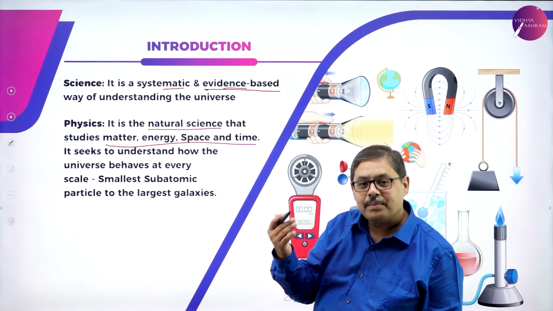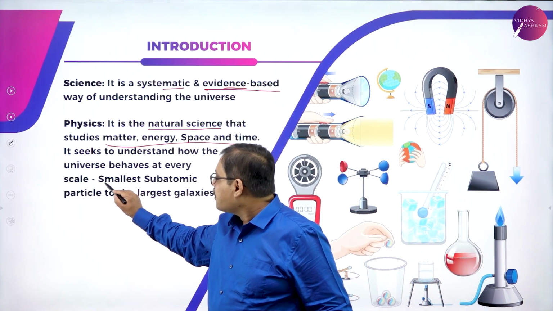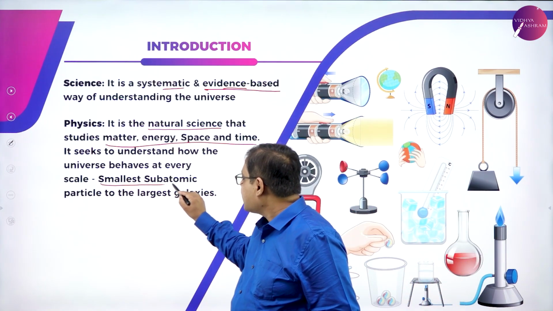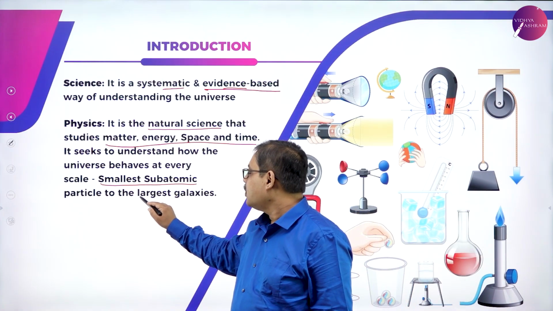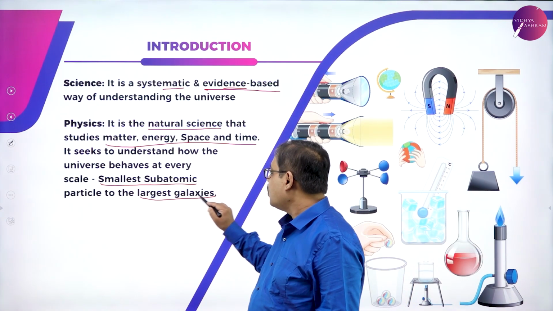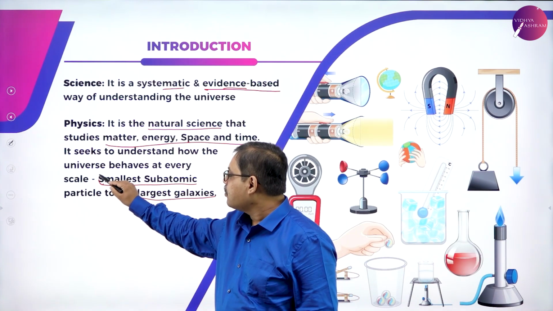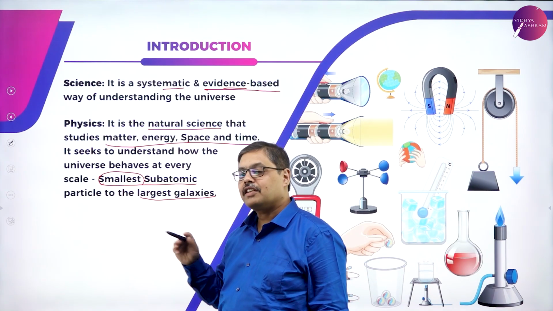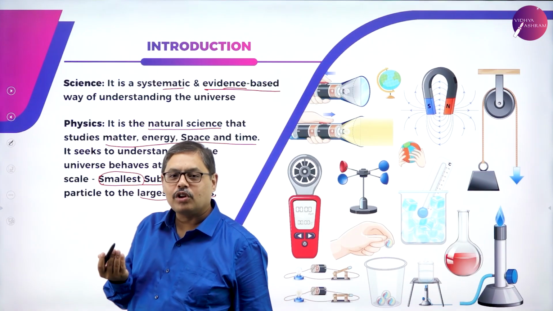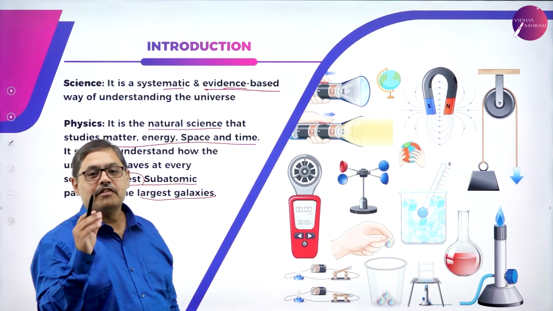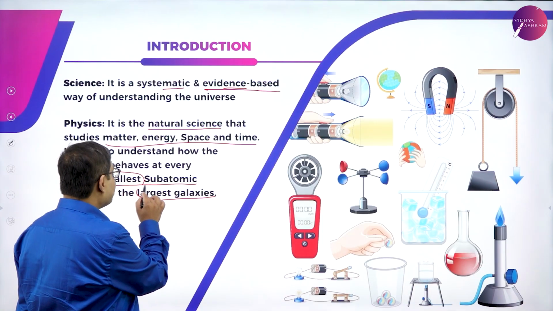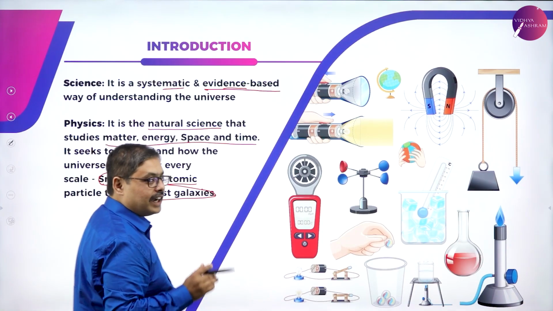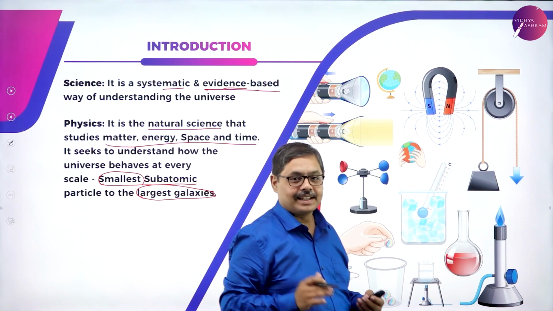Now, what do you understand by scales? It is from the smallest subatomic particle to the largest of the galaxies. Okay? So, you can imagine now that we are starting from a subatomic particle, not even the atom. Whatever is inside the atom, it may be a proton, a neutron or an electron, from that subatomic particle to the largest of the galaxies. So, physics will try to understand these scales.